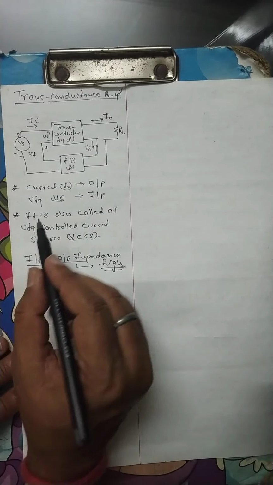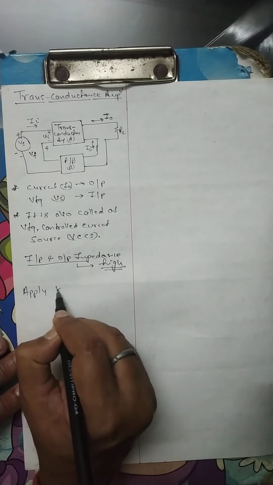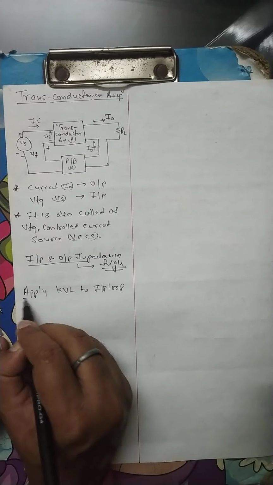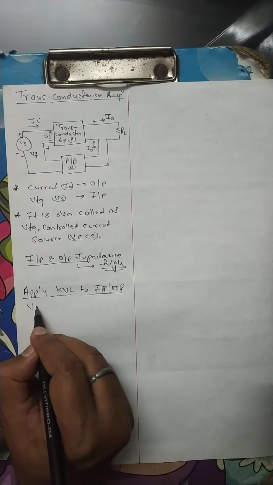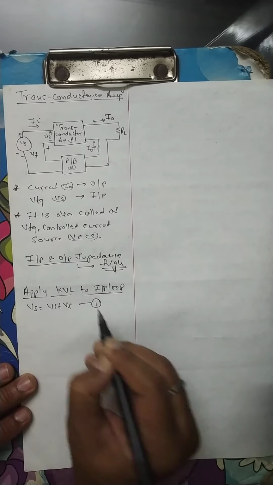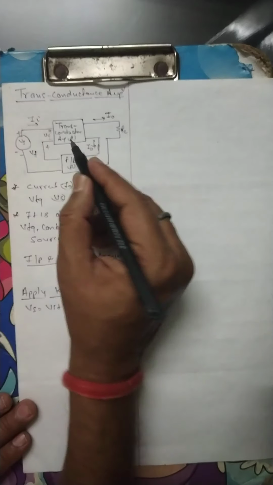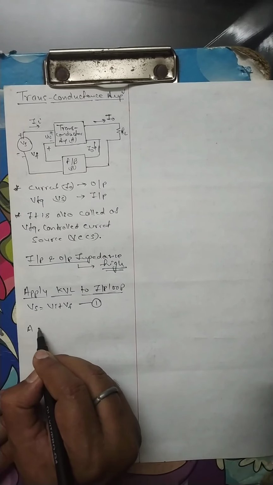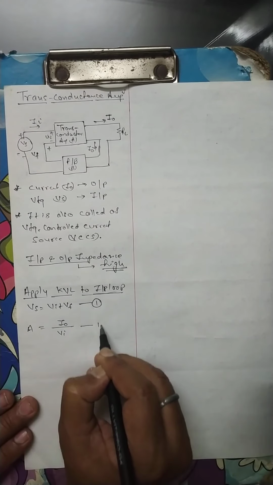At the input, apply KVL to the input loop. We see that Vs is equal to Vi plus Vf, equation number 1. The open loop gain of the amplifier is A equal to I0 upon Vi, equation number 2.